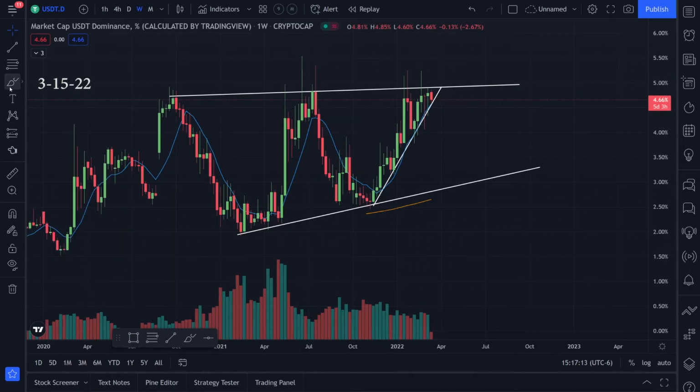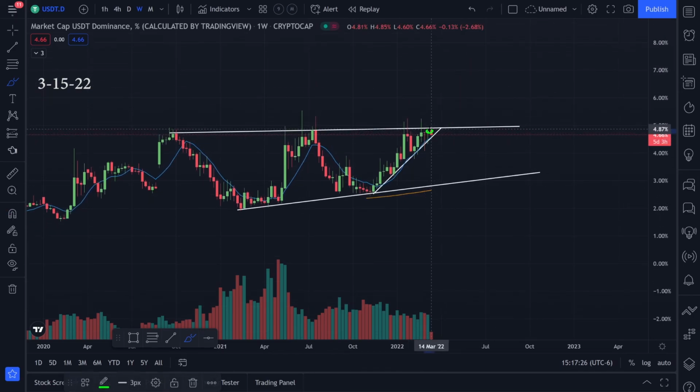It does look like we're testing to the downside right now. And like I said, if we could break these trend lines going to the downside, that might be a good signal for the crypto market. I think if we break to the upside, though, it might be a bad sign for the crypto market, as more people will be getting into Tether than the cryptocurrencies. Let me know what you guys think, though.